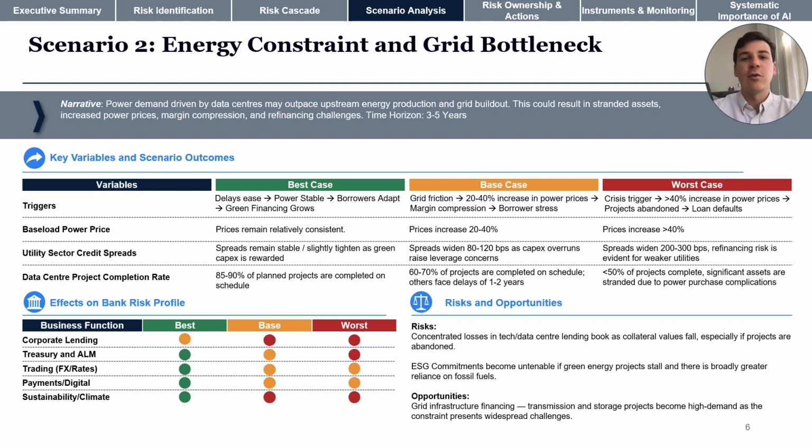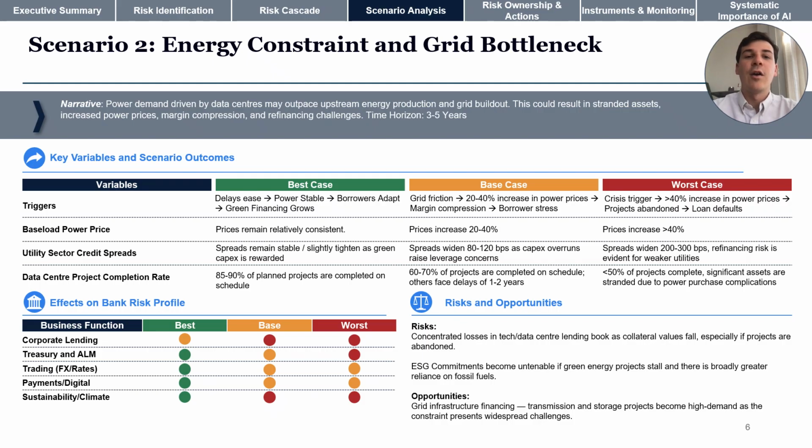In the base case, grid friction drives a 20 to 40% increase in power prices, compressing margins for businesses we lend to and widening spreads in the utility sector. In the worst case, a crisis trigger sees energy prices grow over 40%, which leads to projects being abandoned and concentrated credit losses crystallizing in our lending book.